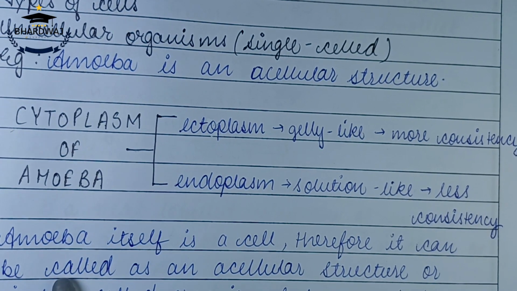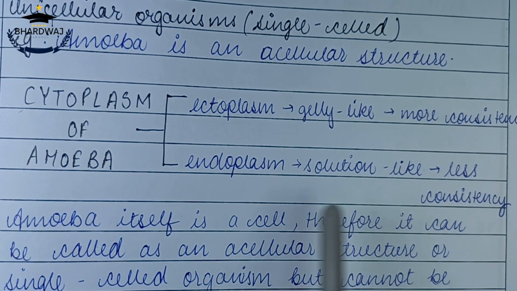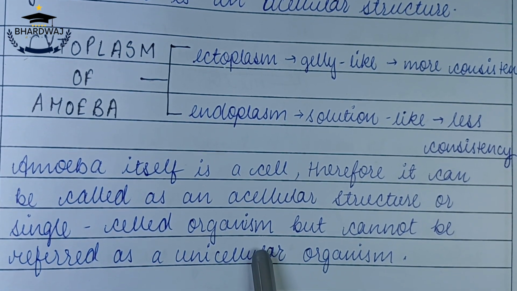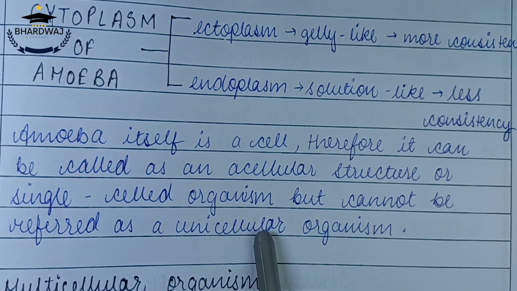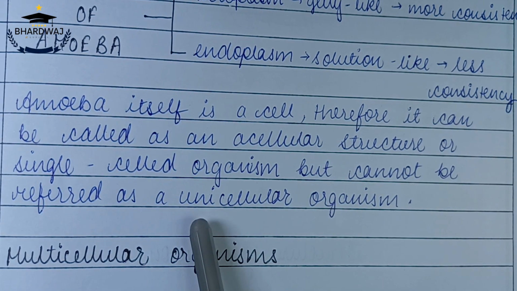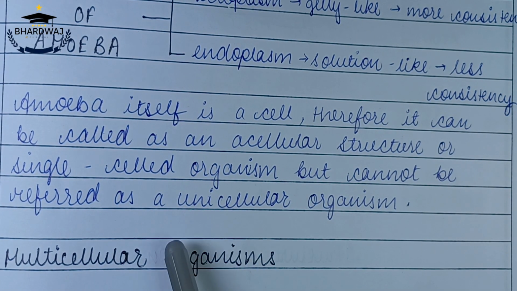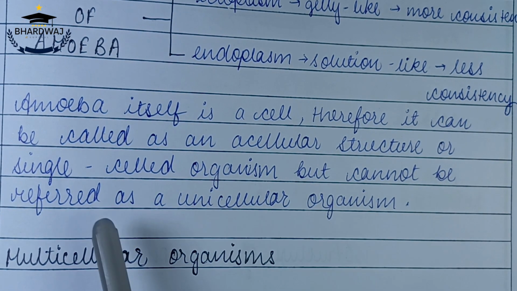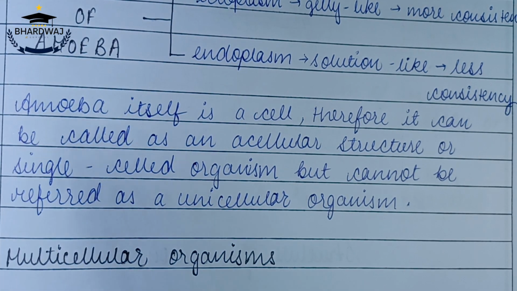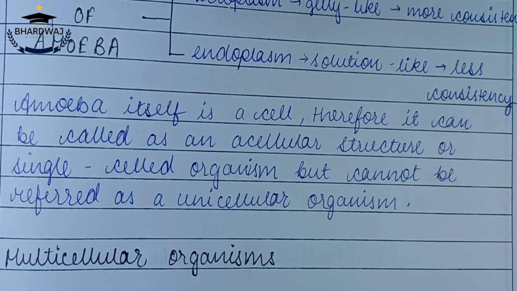Amoeba itself is a cell, therefore it can be called an acellular structure or a single celled organism. So it cannot be called a unicellular organism, because unicellular organisms are those which contain one cell, but amoeba itself is a cell.